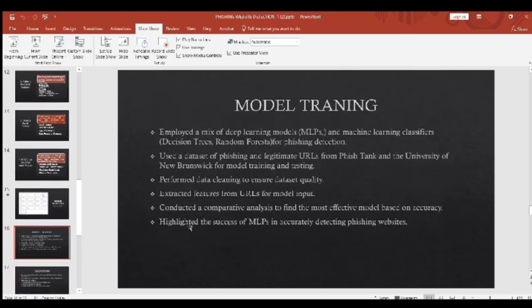We trained our model through a mix of deep learning models, multi-layer perceptron, and machine learning classifiers like decision tree, random forest, SVM, etc. for phishing website detection. Here we used a dataset of phishing and legitimate URLs from PhishTank and University of New Brunswick for model training and testing. We extracted features from URLs for model input. We highlighted the success of multi-layer perceptrons in accurately detecting phishing websites.